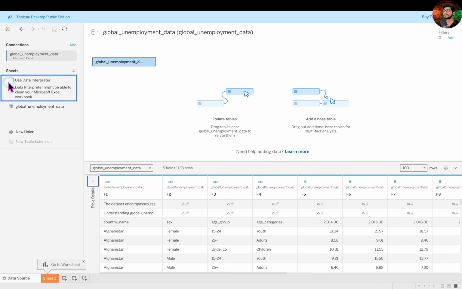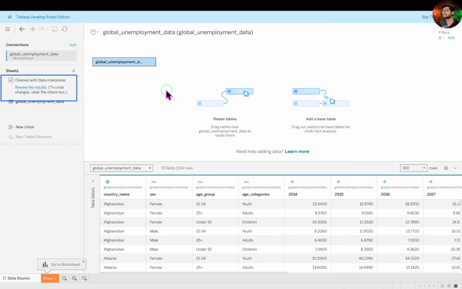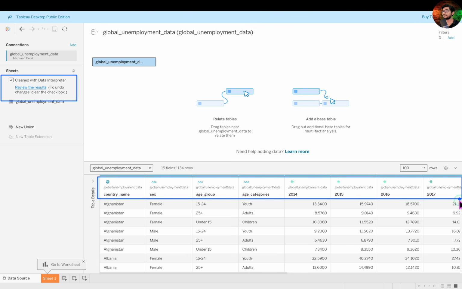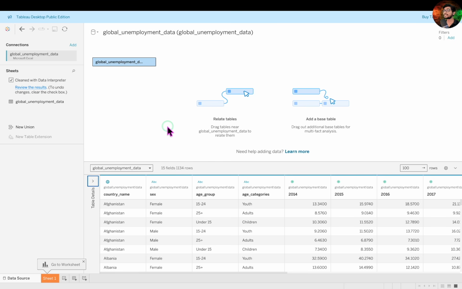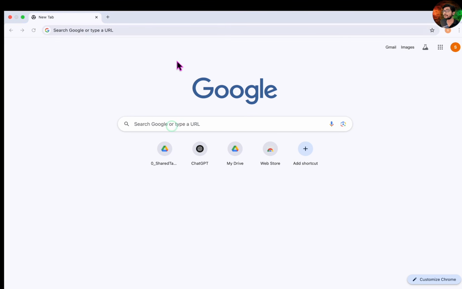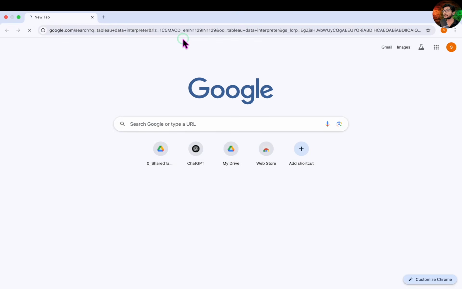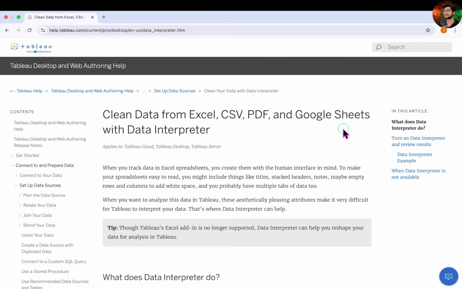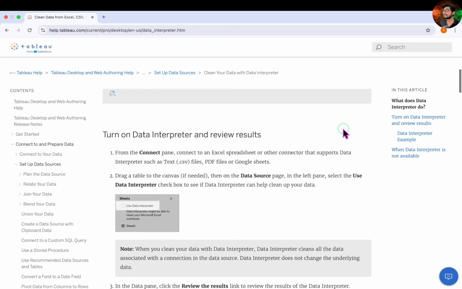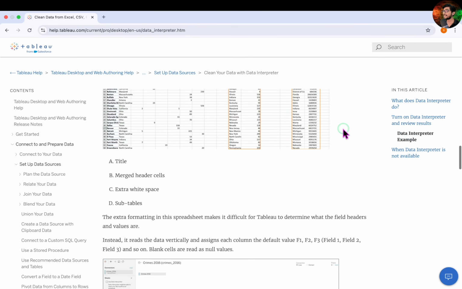By simply checking the Use Data Interpreter box, Tableau will automatically clean up those irrelevant rows and correctly identify the actual headers. As you can see, the data now displays correct field names, and the unnecessary descriptive text has been removed successfully. The Data Interpreter is a simple yet powerful tool. I encourage you to explore its full range of capabilities by searching for Tableau Data Interpreter on Google and visiting the first link. Here you will find detailed insights into the various data cleaning features this tool has to offer.